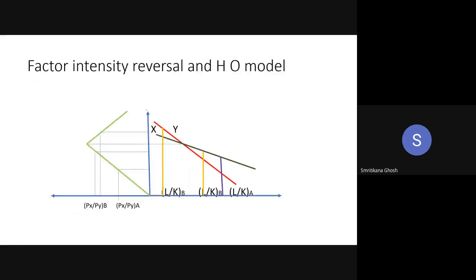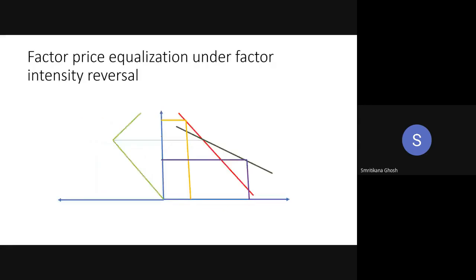Look at this. Can you remember our very first diagram? If L by K of country B is very close to this origin, that means this yellow line, then country B is a capital abundant country, and it is producing the labor intensive commodity, that is Y here, and it will export Y. So in case of factor intensity reversal, it is possible that at least one country is violating the HO theorem.